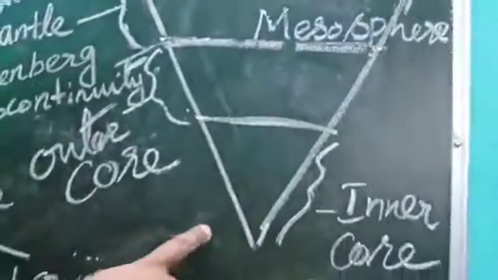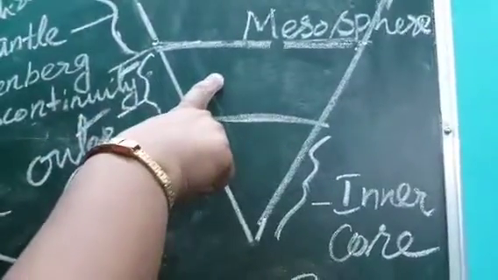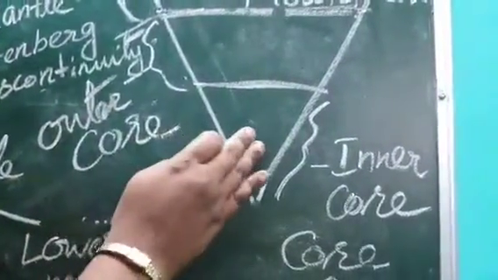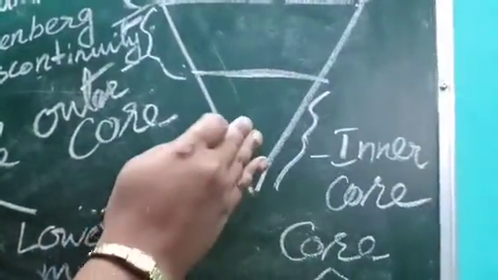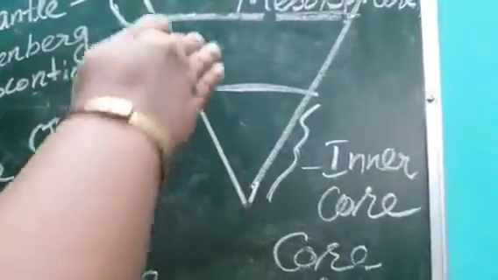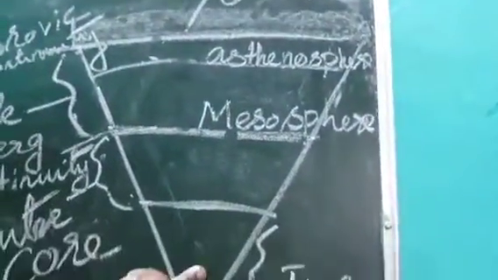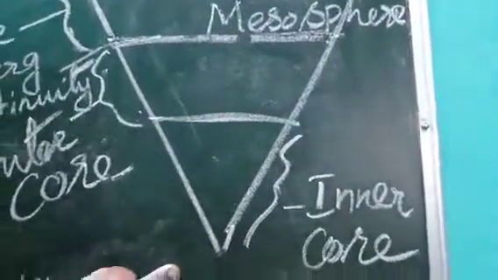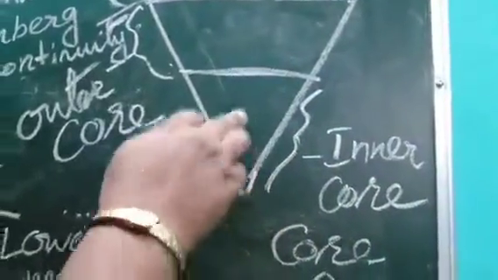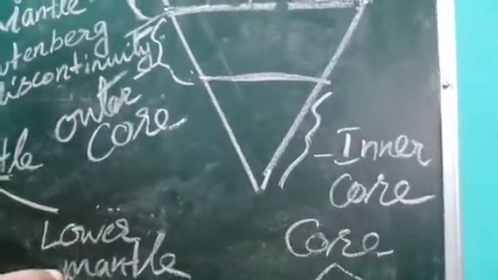And next comes the core. You see the core: this is the inner core, and here is the outer core. The inner core is in the solid form. Why, do you know? Because the inner core is the lowermost layer of the earth, so all the overlying layers exert more pressure over the inner core. That is the reason it remains in the solid form. The presence of iron is there in the inner core, so it is named NIF. So this is the structure of the earth.